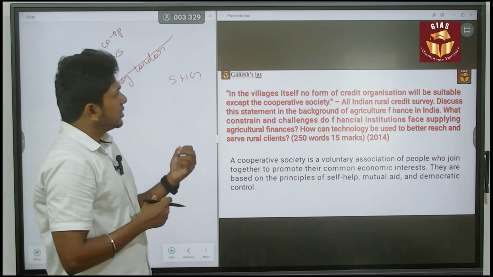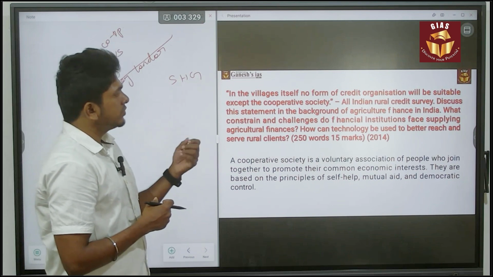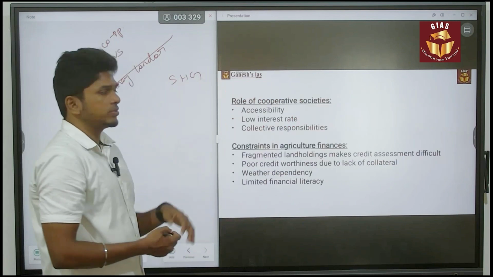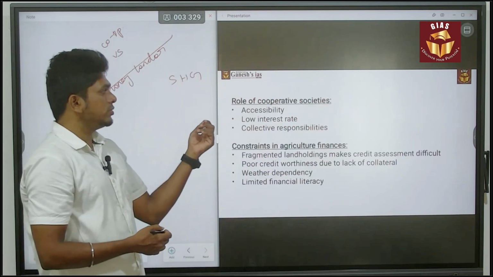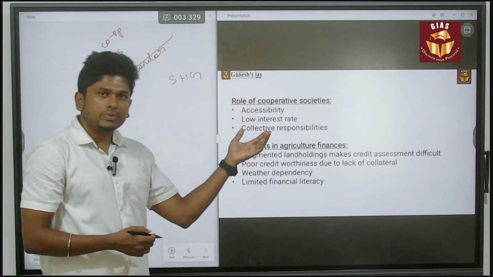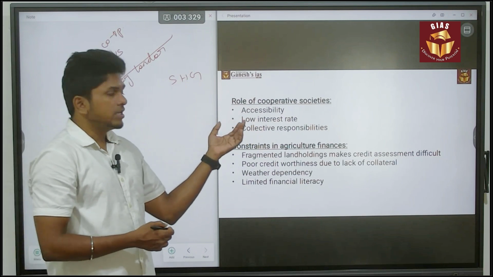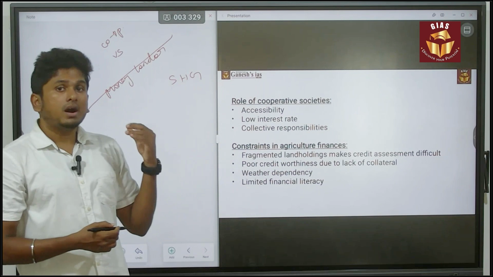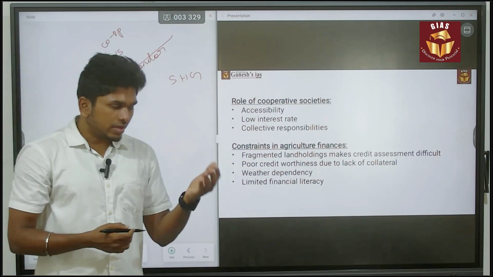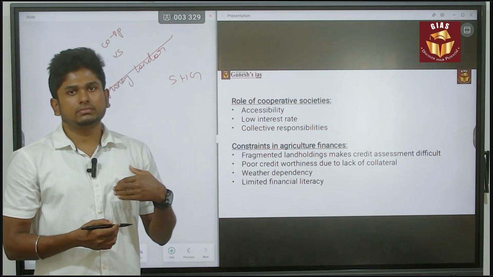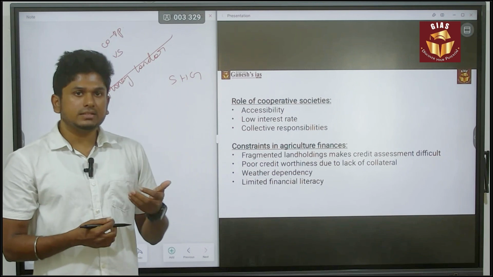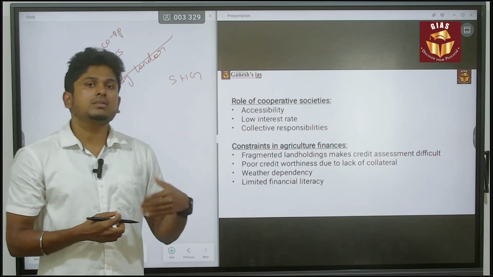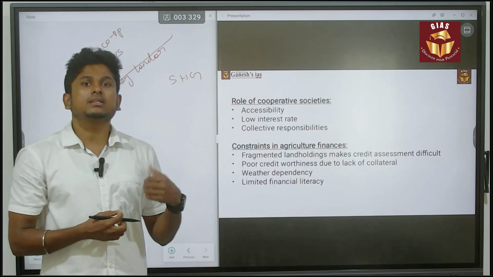Next, discuss the statement in the background of the agricultural finance. So you have to discuss the concept of this cooperative society. What the cooperative society is going to do is provide accessibility to finance. Next, it will provide a low interest rate, and it is also a collective responsibility, because all the 9 members have the responsibility to collect the money. So it increases the responsibility, and also reduces the issue of loss of their money. That is another benefit.